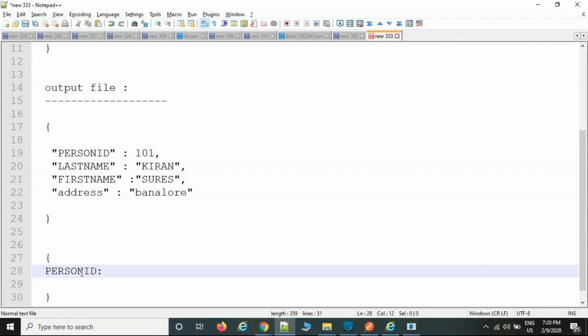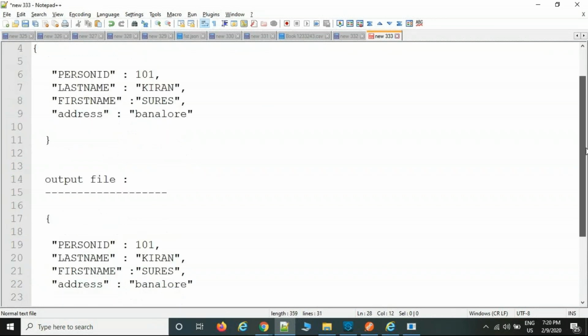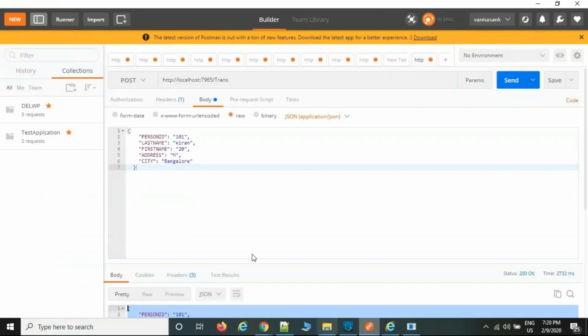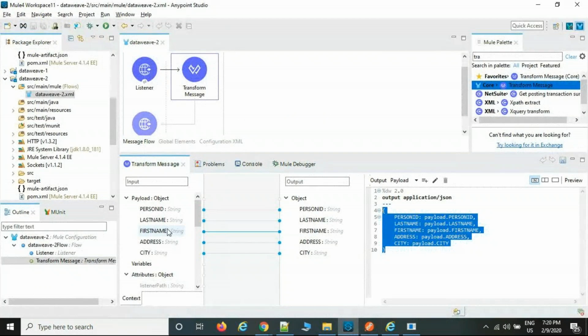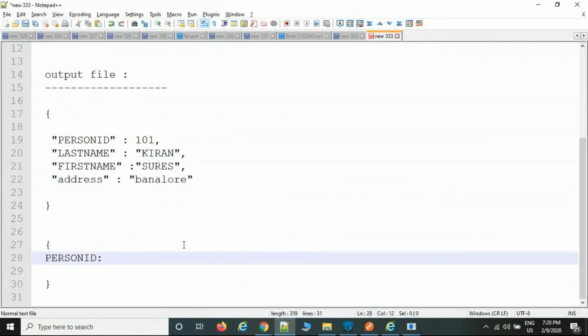This is the key, and the value is coming from the source system. Now how are we receiving the value from the source system? Via payload, right? Because we are posting the data via payload only, that is nothing but the body. That is the reason we are importing the payload section.